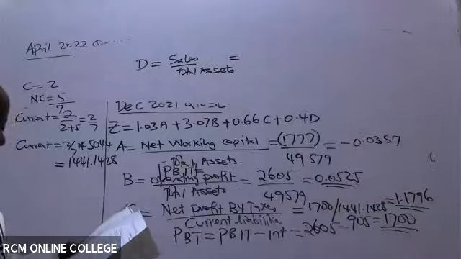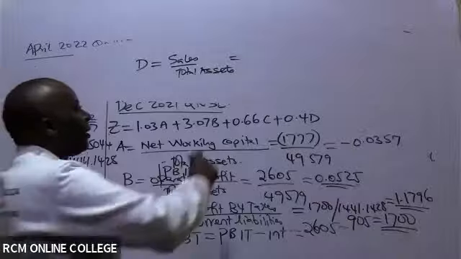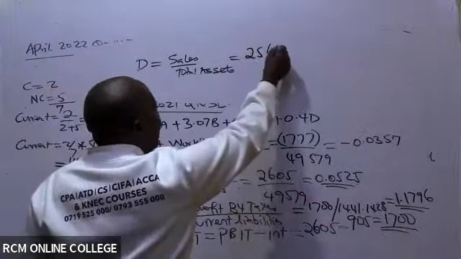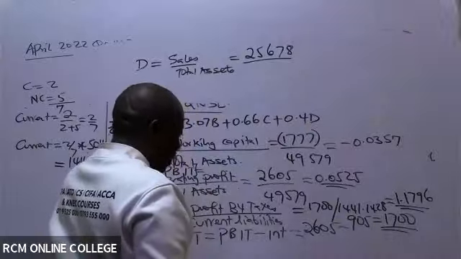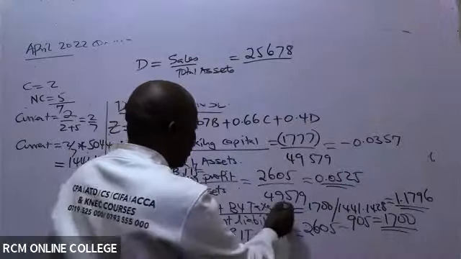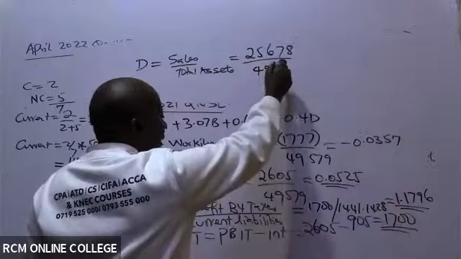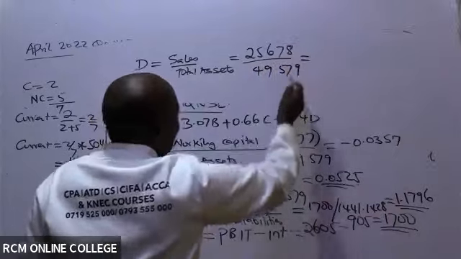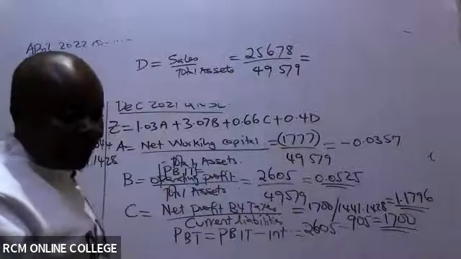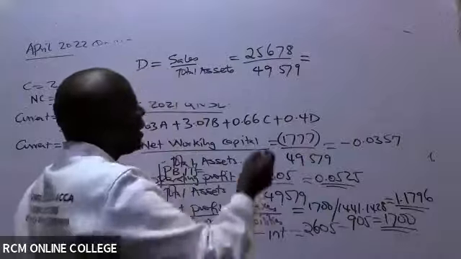So sales is 25,678. Over total assets, we have them somewhere: 49,579, which then will end up giving us what figure, ladies and gentlemen? 0.5179.